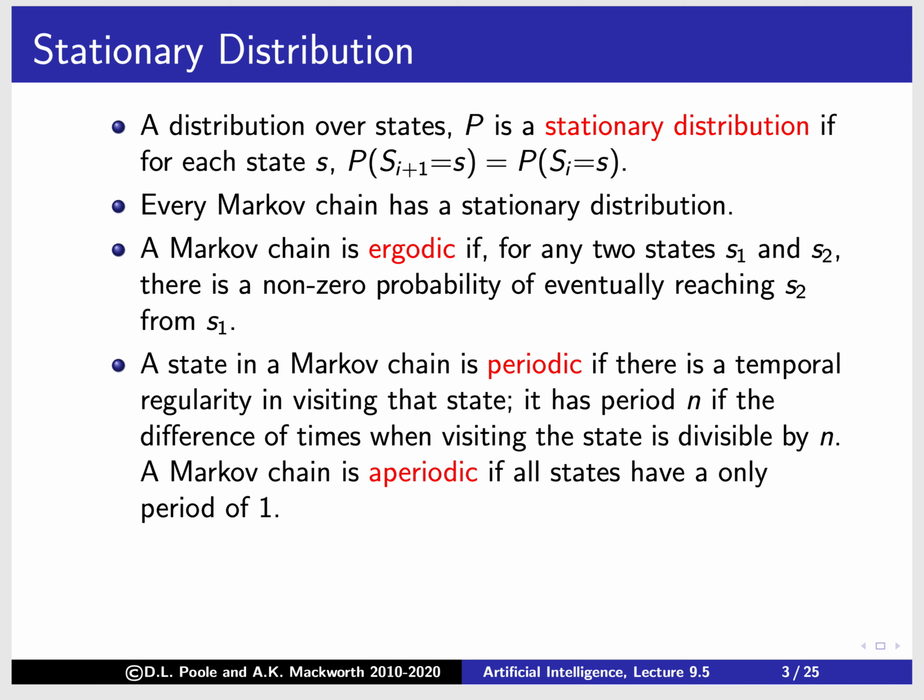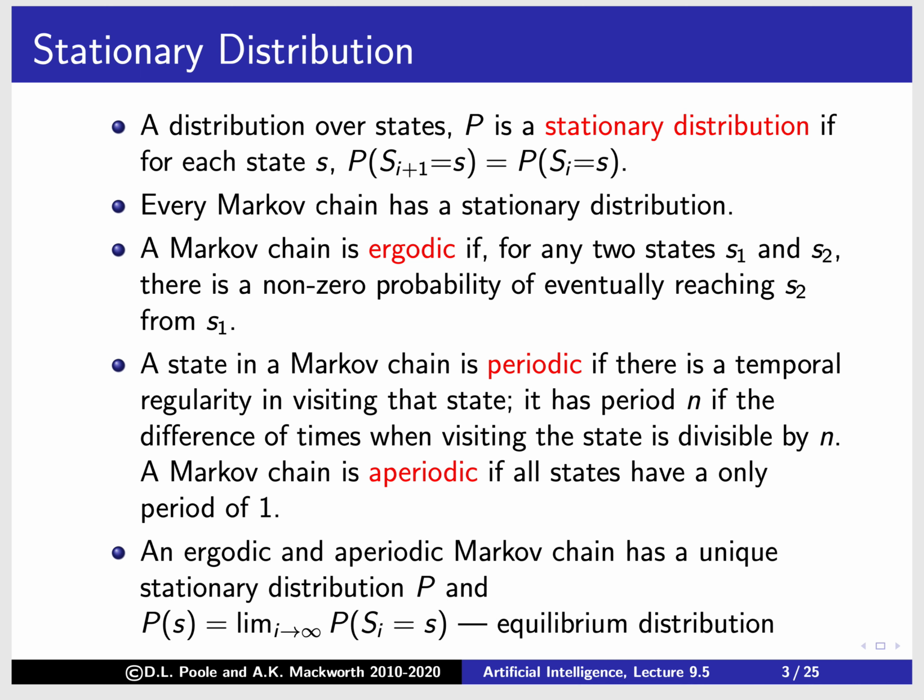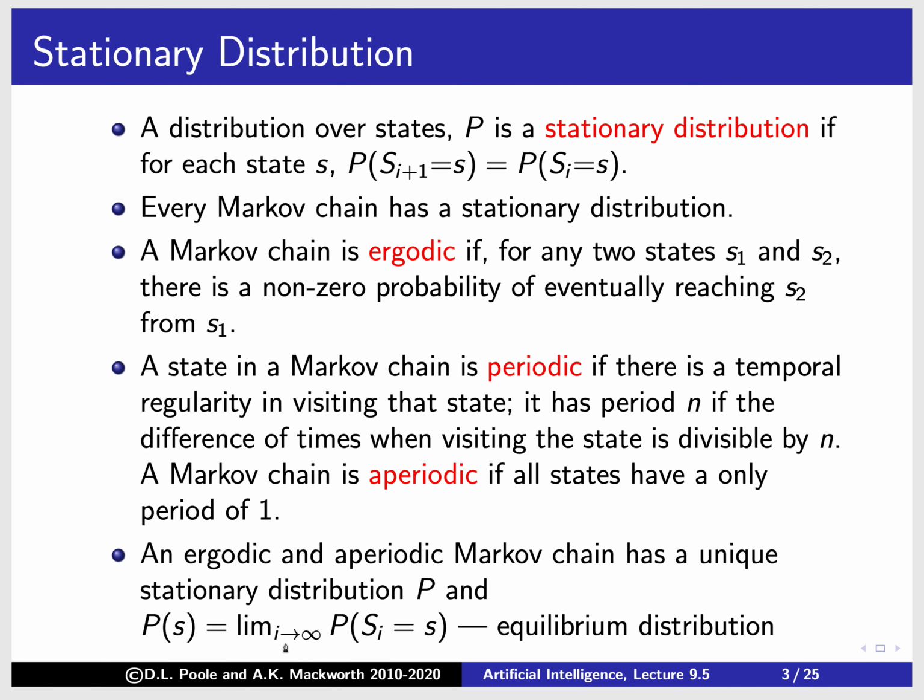Now, why do we introduce these two things? It turns out that if a Markov chain is ergodic and aperiodic, it has a unique stationary distribution. And we can compute this stationary distribution just by running the Markov chain over and over again, and we'll eventually get to this equilibrium distribution. It's the distribution you reach if you just keep running the system.